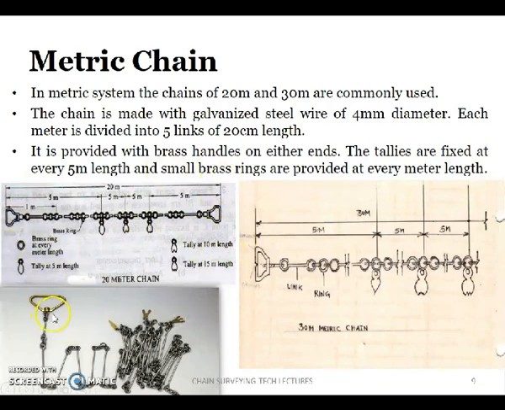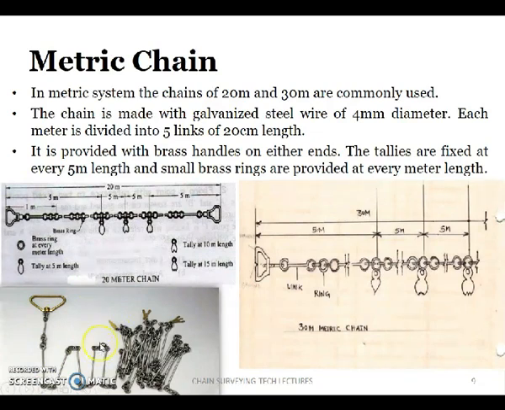Each link length is 20 centimeters, so 5 links is equal to 1 meter. So 20 centimeters like that, this is 20, this is 20, like that, 1 2 3 4 5. So from here to here this is 1 meter, and at 1 meter you have a ring like this,